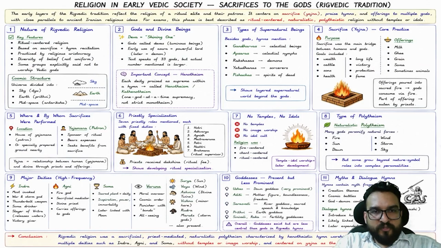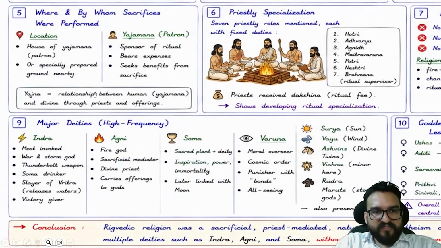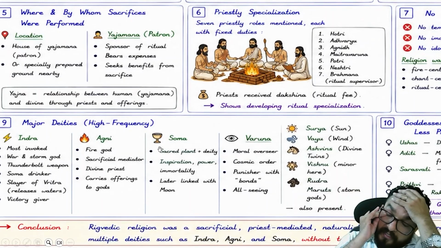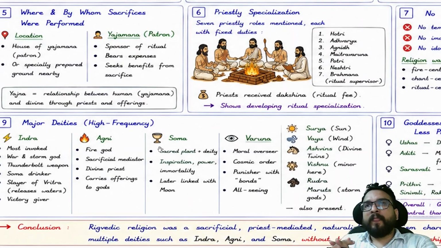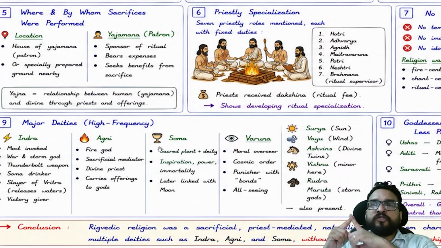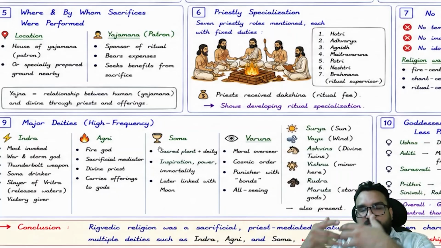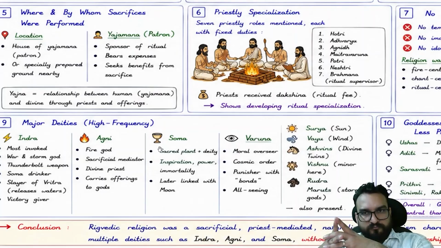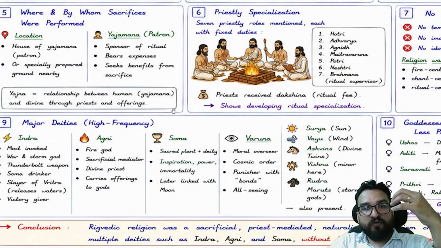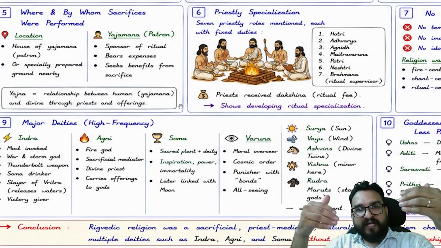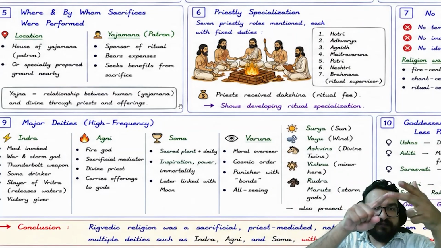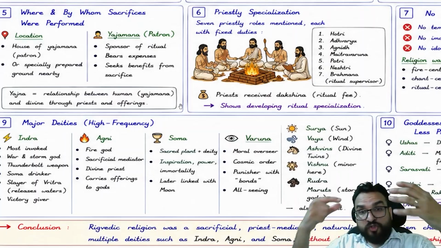So if you see this particular slide, very elaborated, let me show you the major deities. Indra, most invoked. Agni. Soma is important over here. Soma in the early Vedic period was very, very important. Try to understand that the whole economy of the early Vedic tribes was based upon raids and accumulation. Cattle was important to them. Now they have to fight, and when they have to fight, they need some ritual so that the gods can favor them. They want the favor of a higher power, and for them the higher power was Indra, like in the Battle of Ten Kings and the sacrifice performed by King Sudas.